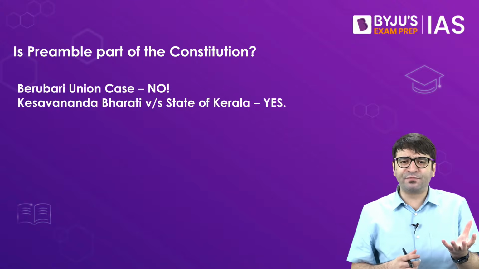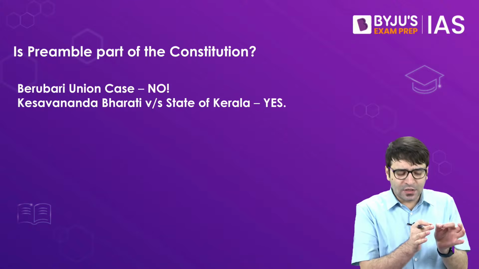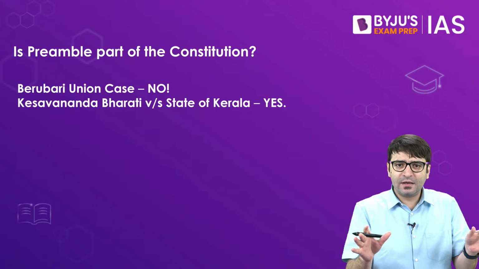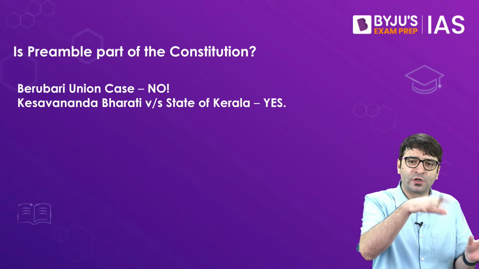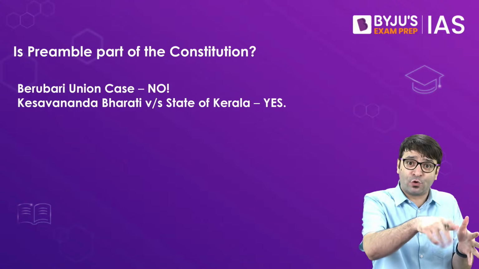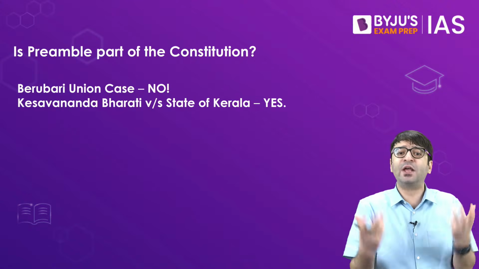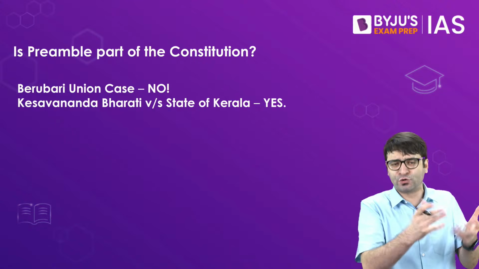The Constitution of India, how was it adopted? Every article was debated thoroughly, discussed thoroughly, and then voted upon. Should we have the right to equality? It was discussed and then voted upon. When the majority voted in favor, the right to equality became part of the Constitution.